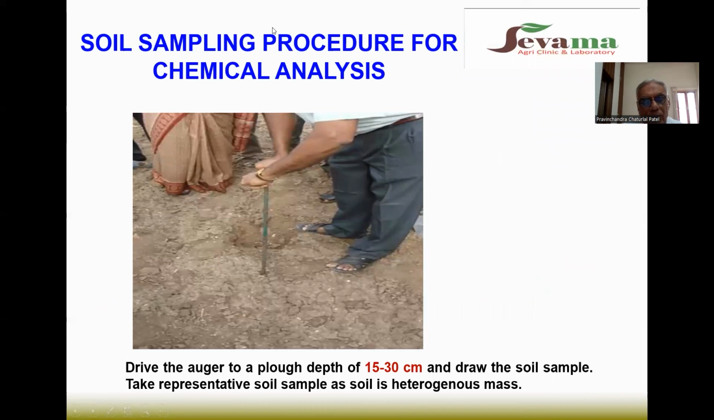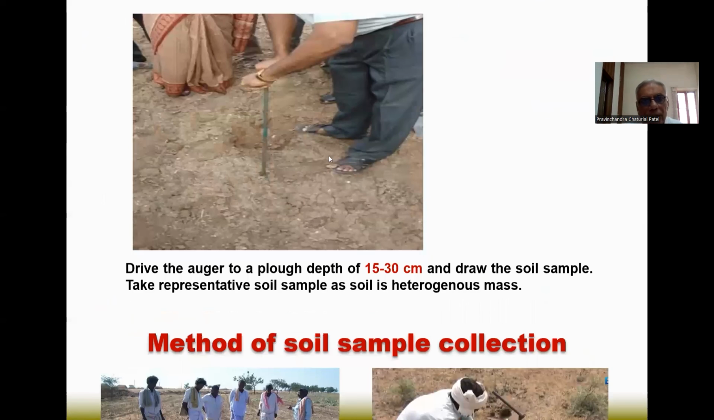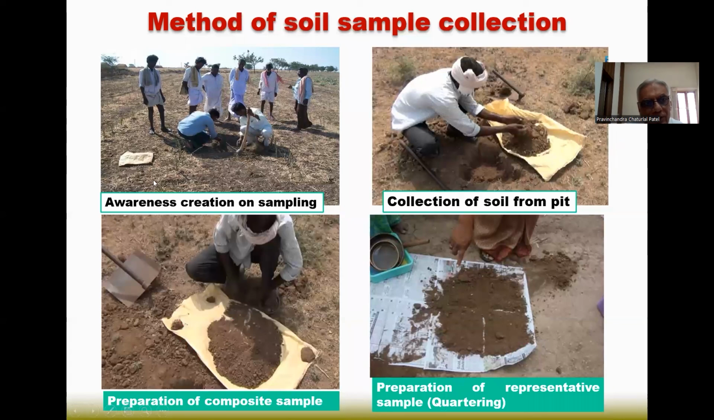Soil sampling procedure for chemical analysis. We have to draw soil from 15 to 30 centimeter depth because soil is heterogeneous. We should draw samples from 15 to 20 places in 1 acre of land. Here you can see awareness creation on sampling among the farmers, then collection of soil from the pit, then preparation of composite samples.